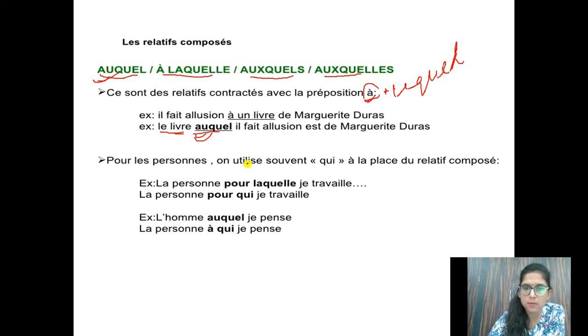Then, pour les personnes on utilise souvent qui. Again they are saying the same thing, that for persons we often use qui also. Preposition plus qui for persons is correct. And for things, obviously you will use preposition plus lequel, laquelle. But for persons you can use preposition plus lequel, laquelle also, or preposition plus qui is also correct. So you have an option with persons. That's why I have taken this example.